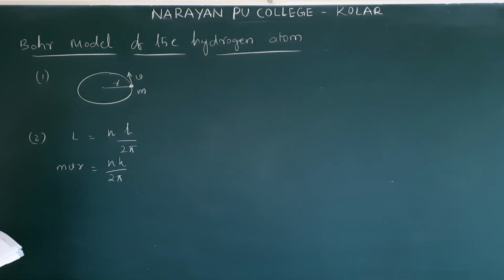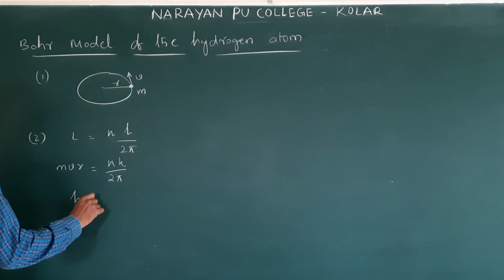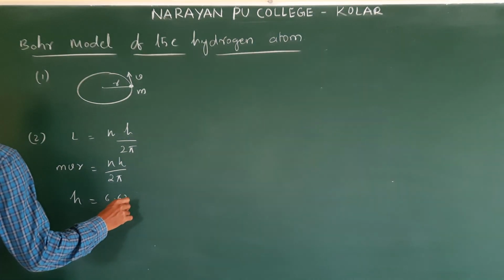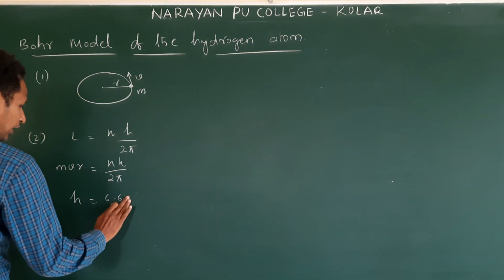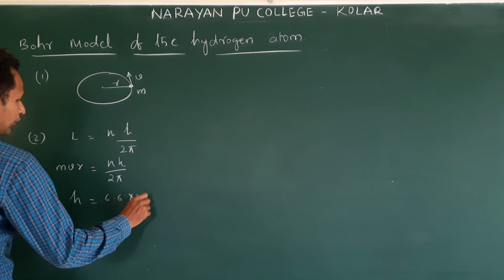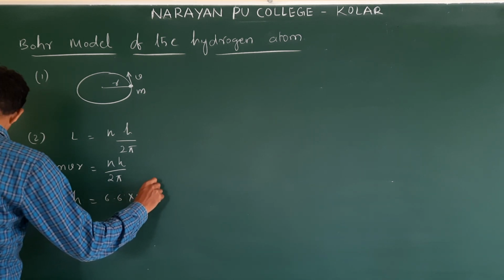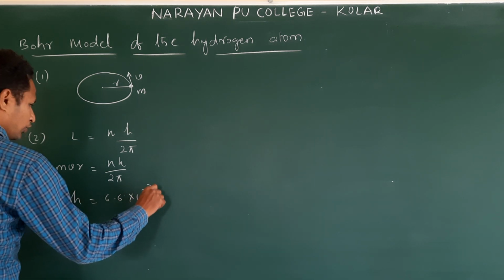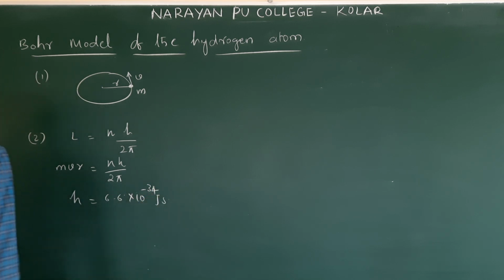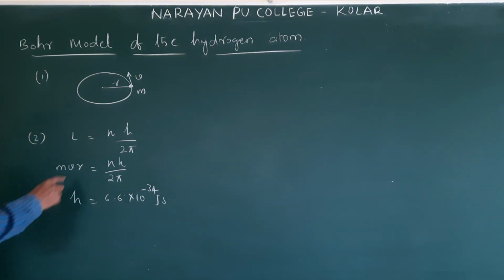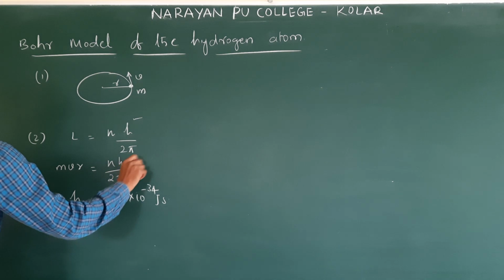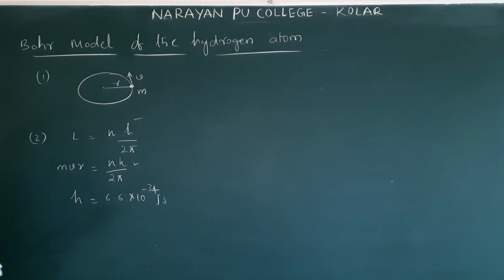Where n is an integer, and h is Planck's constant. What is the value of h? Planck's constant is 6.62, or 6.6 according to our textbook, times 10 to the power minus 34 joule second. So this is the formula. You can write it in this equation form.